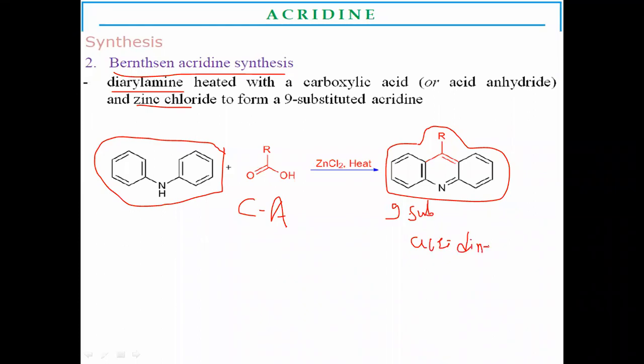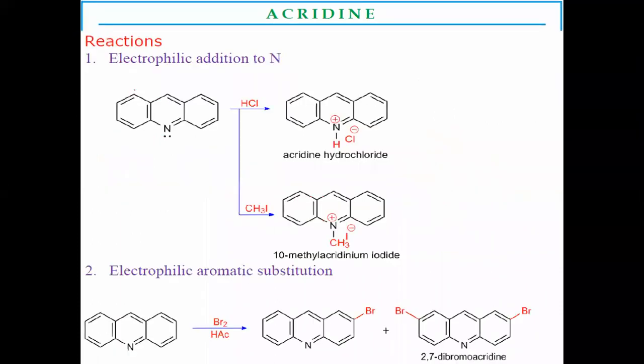This is another, second method to prepare the acridine, the Bernthsen acridine synthesis. The starting material is diarylamines, which react with carboxylic acid in the presence of zinc chloride. It will form 9-substituted acridine. These are the methods for the preparation of acridine.